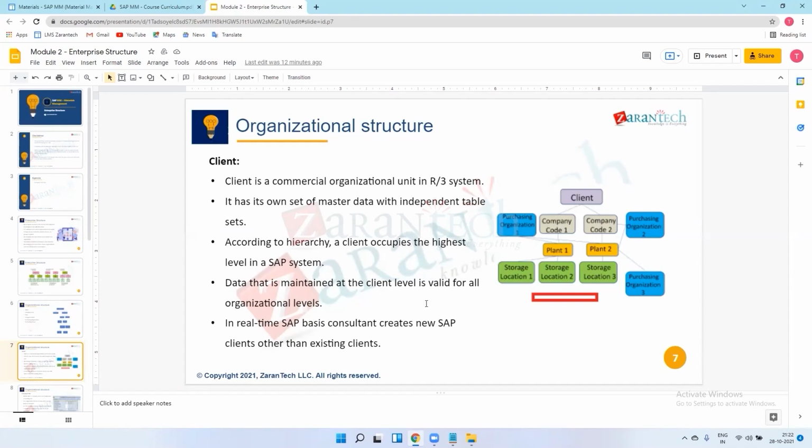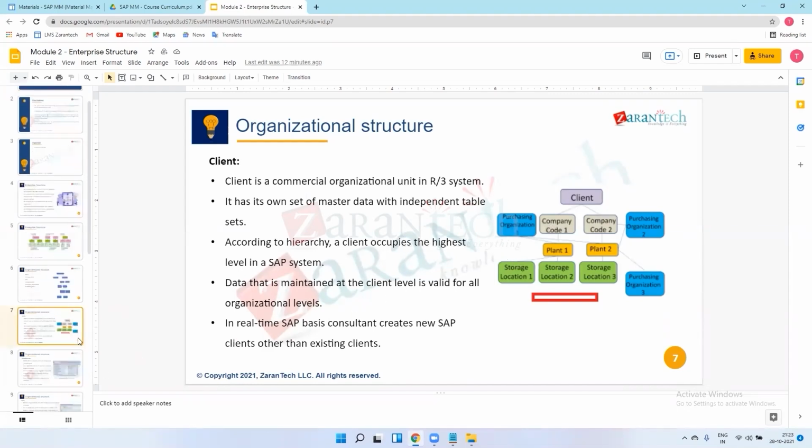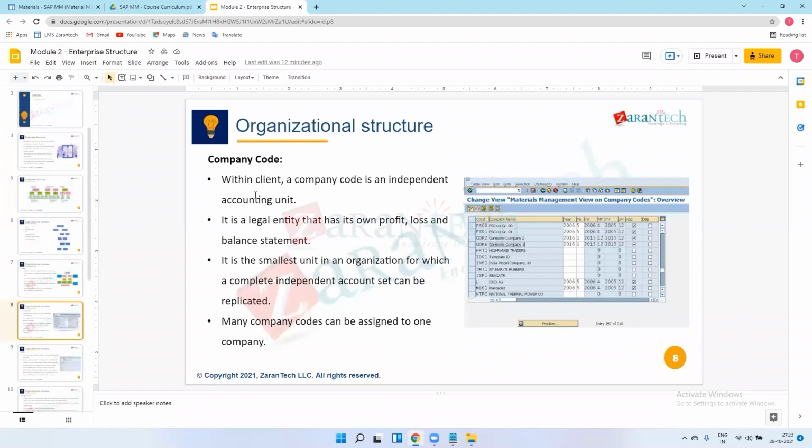Okay, so this is just for our information. No one will ask a question on this for this client, in an interview or in general at the project implementation as well. We just know about client only. Okay, so from company code we will see. So the next, company codes.